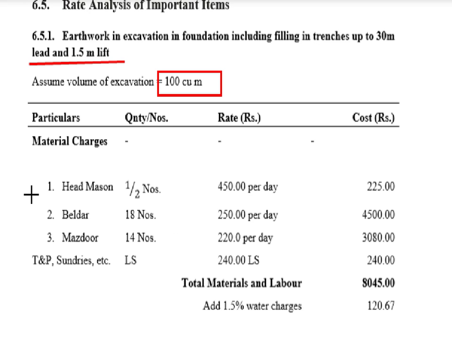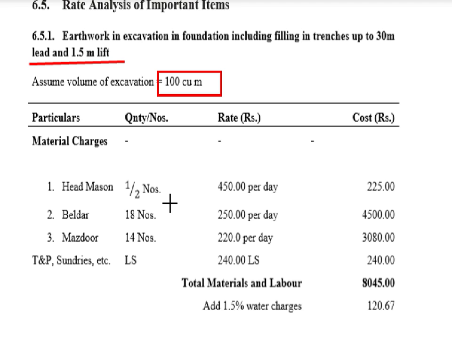Okay, so the labor required is number one, head mason, half number, that is 450 per day. So that's why 225. Don't get confused with half number. The work amount is very high, maybe 1 lakh cubic meter, maybe 10,000 cubic meter. We are considering only 100 cubic meter, so that's why we write it as half mason.